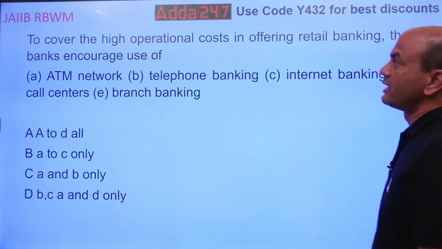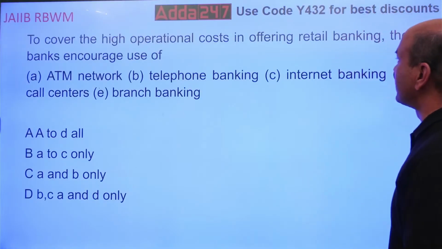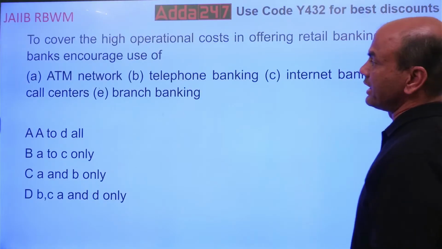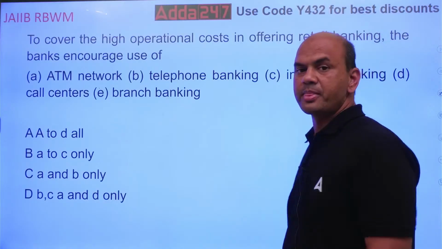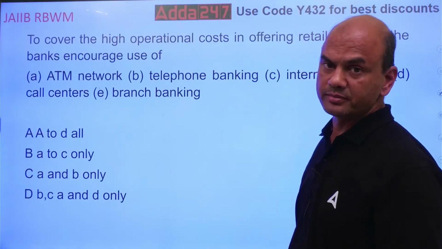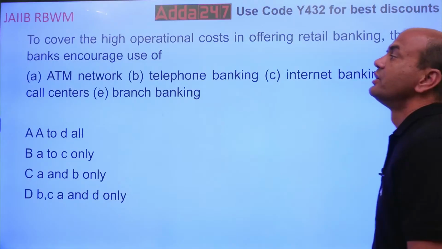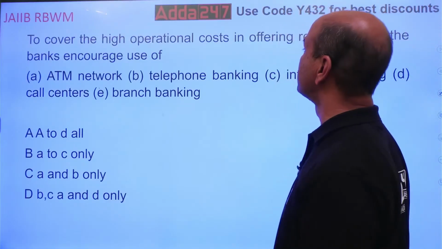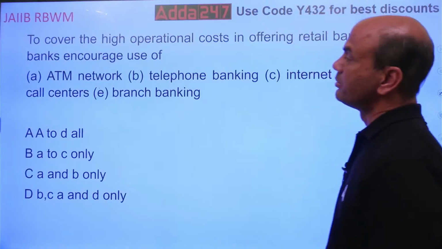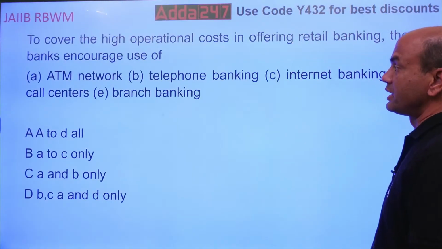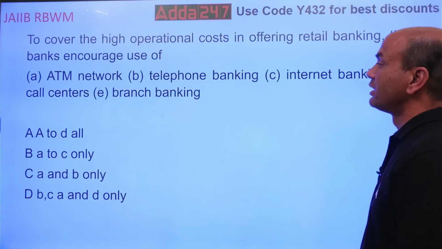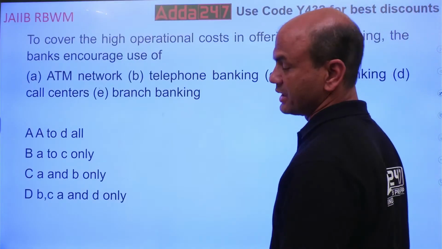To cover the high operational costs in offering retail banking, the bank encourages the use of ATM, telephone banking, internet banking, call centers, and branch banking.